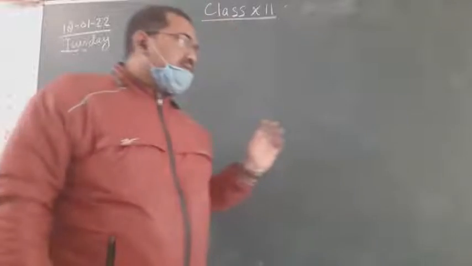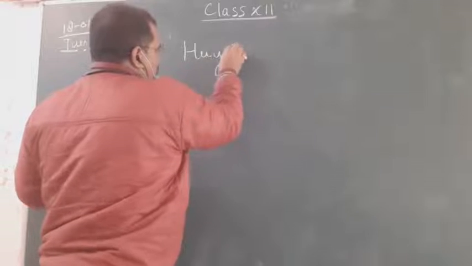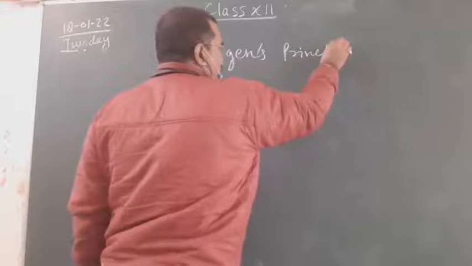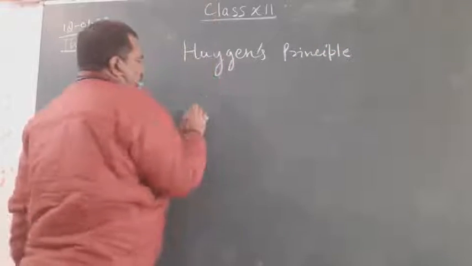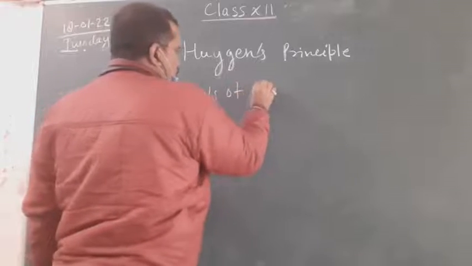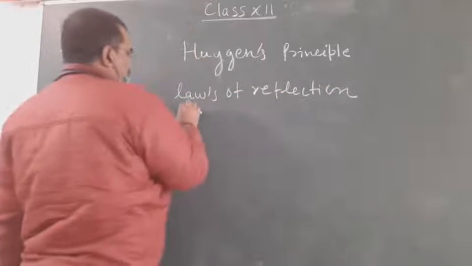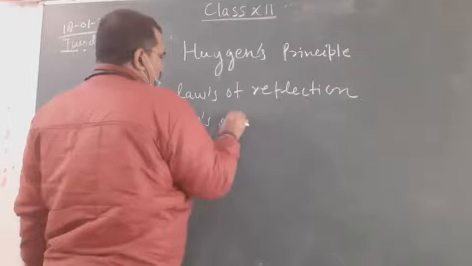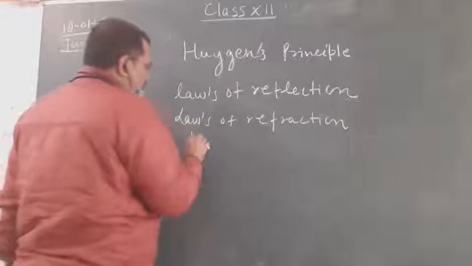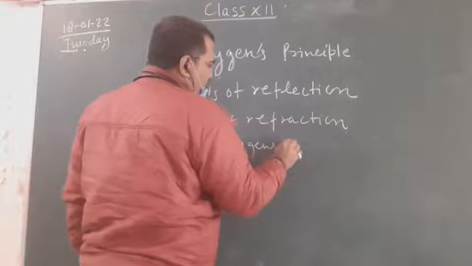Today's flow chart is Huygens principle, and the law of reflection by Huygens principle.